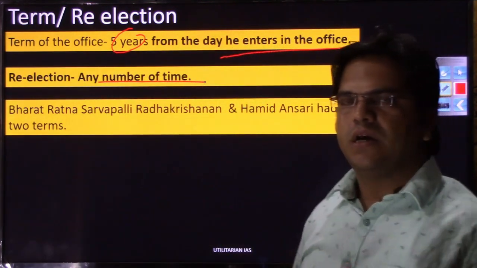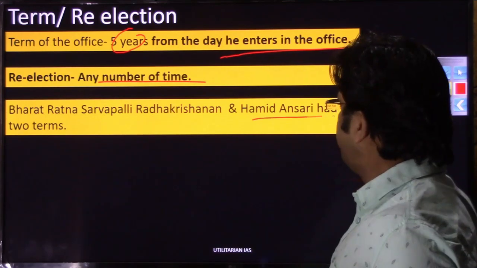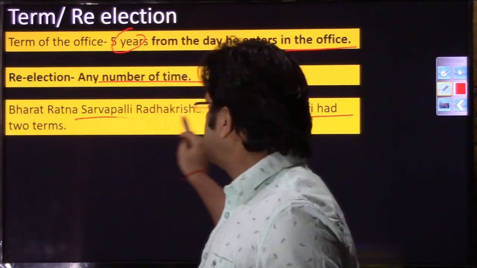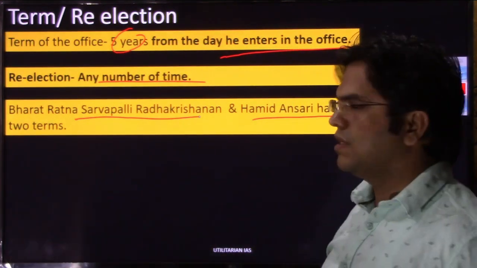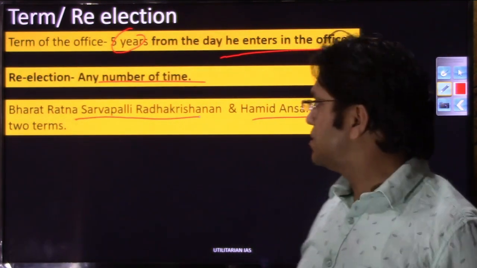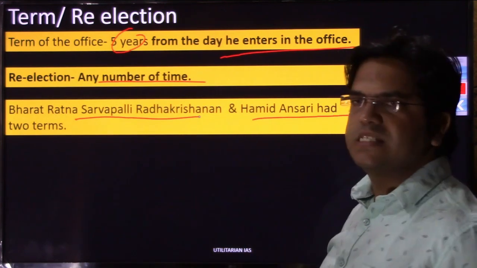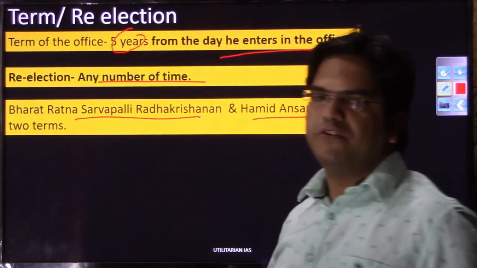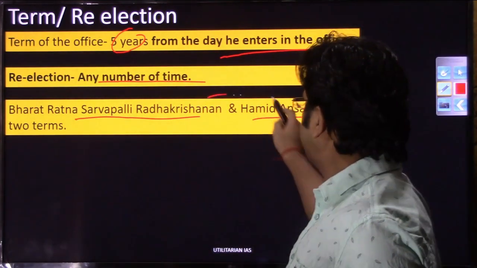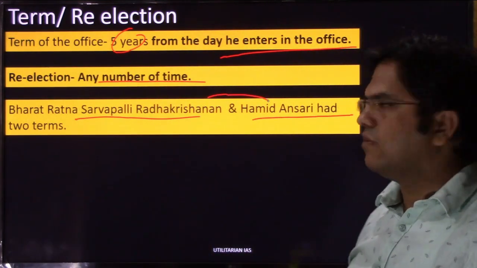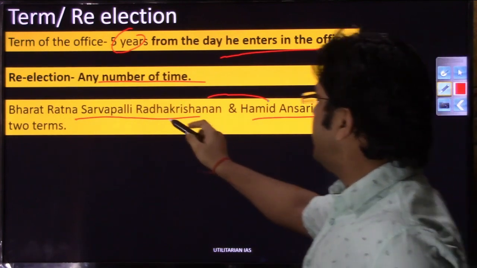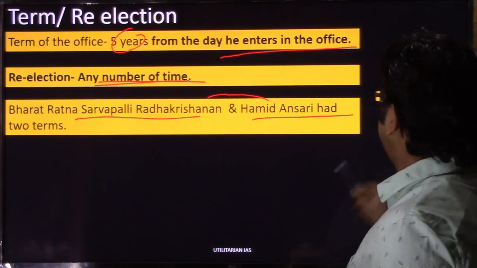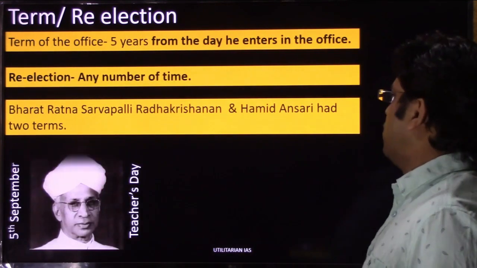In the past you had recently Hamid Ansari, the previous vice president, and the first vice president, Sarvapalli Radhakrishnan. He held the vice presidentship twice, right? The first and second vice president was Sarvapalli Radhakrishnan. He had got the Bharat Ratna award as well. So these two vice presidents held the office twice. You can seek election any number of times, and the term of office would be 5 years. I hope this term and re-election would be clear to you.